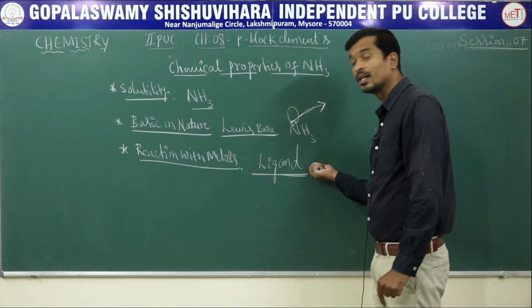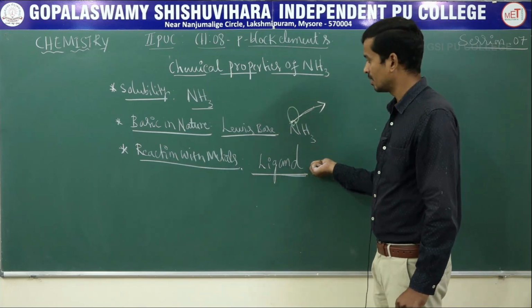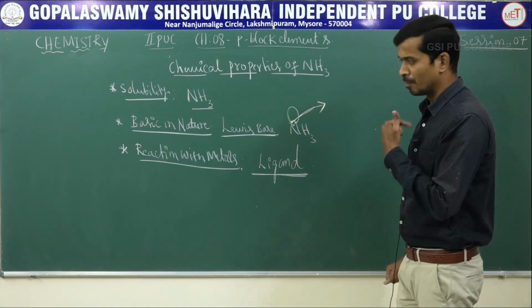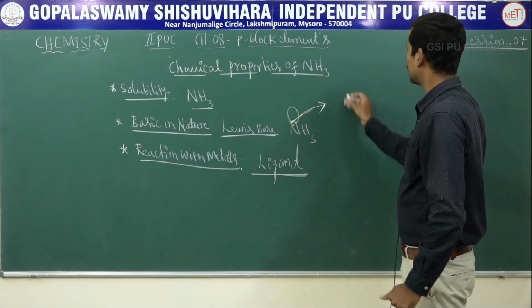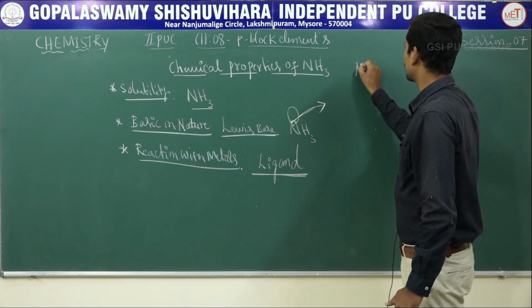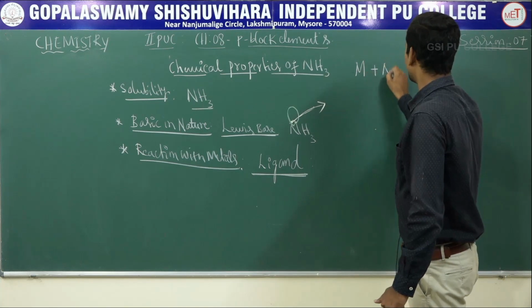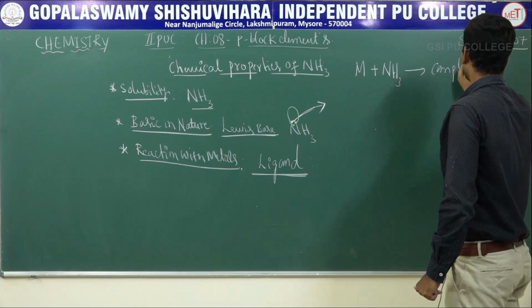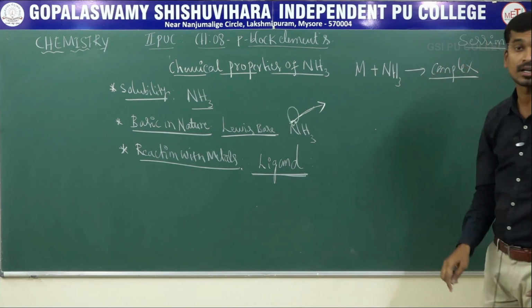Ammonia acts as a neutral ligand. Next, ammonia reacts with metal to form what? To form a complex. Suppose metal M plus ammonia NH3 forms a complex coordination compound.